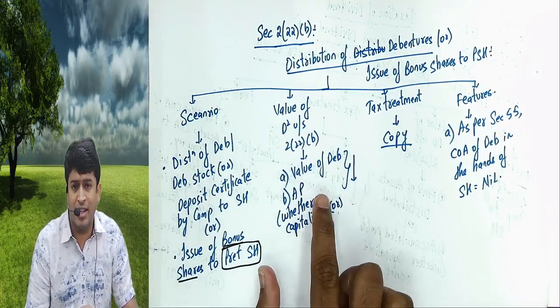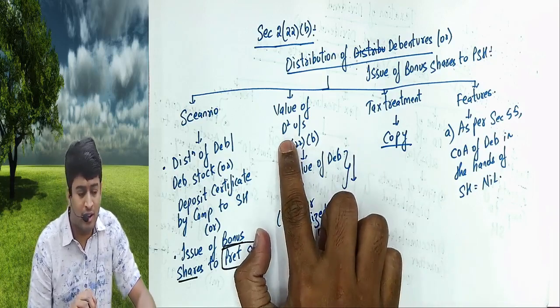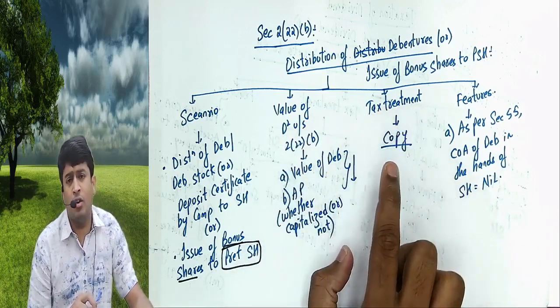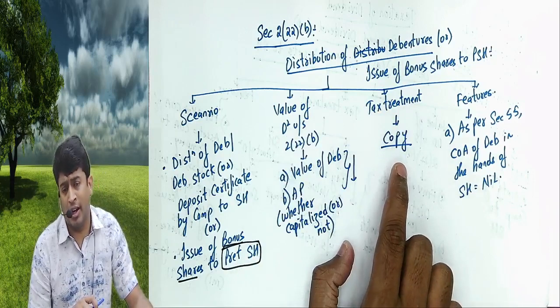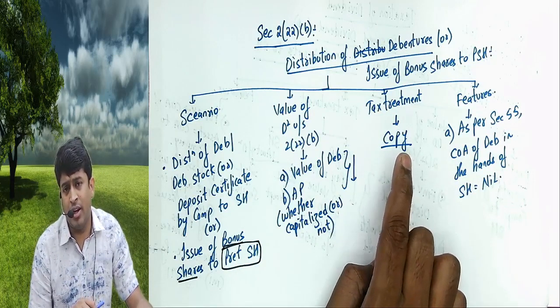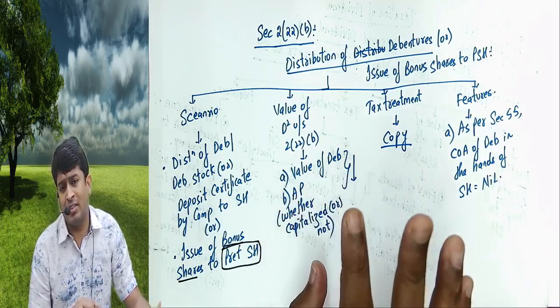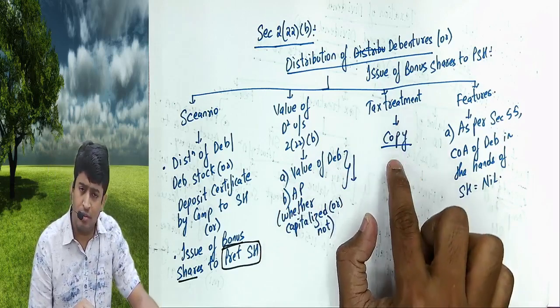Accumulated profits with the capitalization, that whichever is lower is called value of dividend. What is tax treatment? You have to copy as it is of 222A. Company have to pay DDT in the hands of up to 10 lakhs, exempt greater than 10 lakhs, 115 BBDA will apply. Exactly, you have to copy.